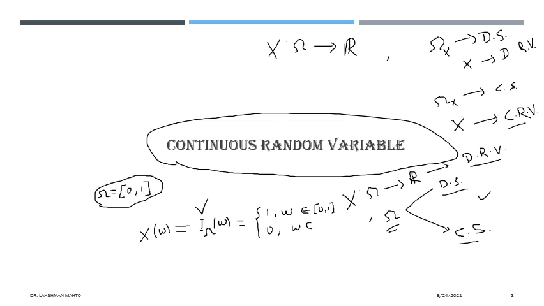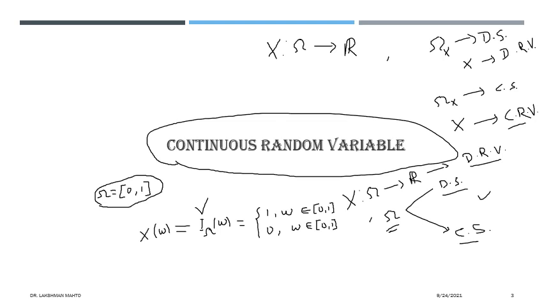But what is the domain of this? The domain of this one is a continuous set. The sample space is a continuous set. Despite the continuous nature of the sample space, we observe a discrete random variable. This one is one example. Apart from that, we can define various examples. Through the partition approach, we can define various such kinds of random variables.